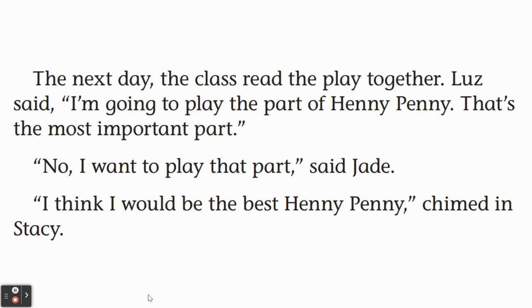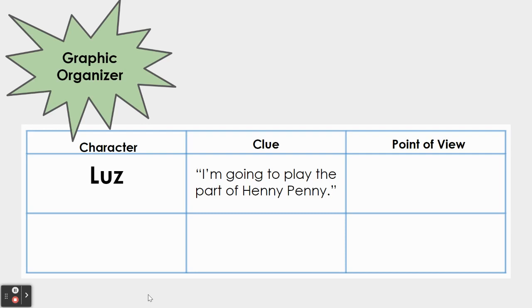Uh-oh. On this page, I see that 3 different students want to play Henny Penny. So let's stop and think about what is the point of view of one of the characters. Let's take a look at Luz, the person at the beginning who said, I'm going to play the part of Henny Penny. That's the most important part. So if we're filling in our chart, I can record her name and the clue that tells me how she feels. She says, I'm going to play the part of Henny Penny. That is her point of view. She thinks she should get the most important part. So I can include that in my graphic organizer.